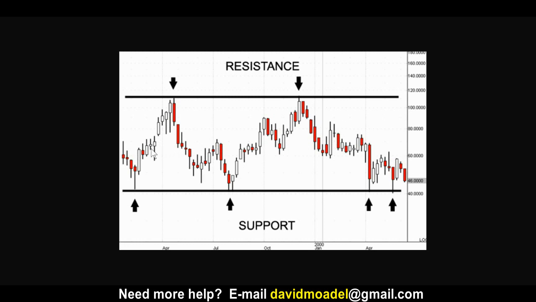First, to understand support and resistance, you have to realize that oftentimes in a price chart for stocks or whatever it is, the price will go down and then it'll come back up. When it goes down, that's called a swing low. And then it'll come back up to a certain point and then start to come back down. That's called a swing high. So you've got a swing low and a swing high.